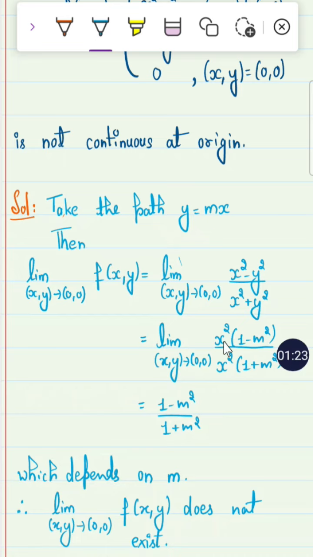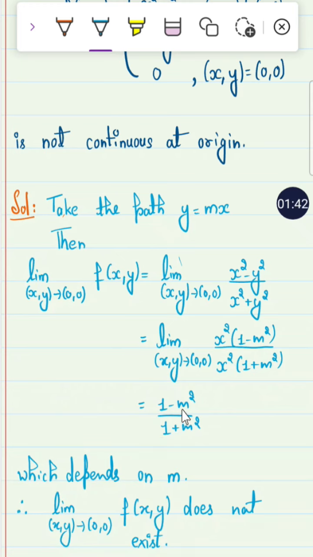Then it becomes x square times 1 minus m square upon x square times 1 plus m square, right? Then x square and x square cancel out. Then the limit of this function is only 1 minus m square upon 1 plus m square, which depends on m only, right? This is a constant value.